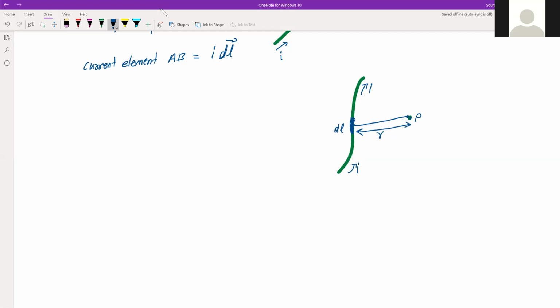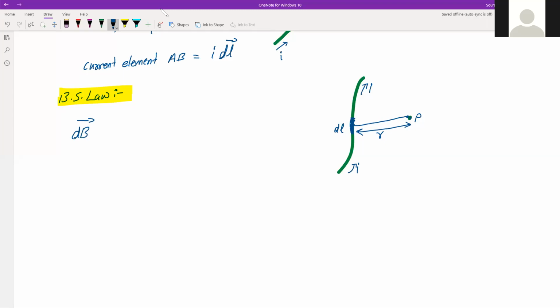Now, according to Biot-Savart's law, the very small magnetic field due to this very small current element will be given by, say, dB.